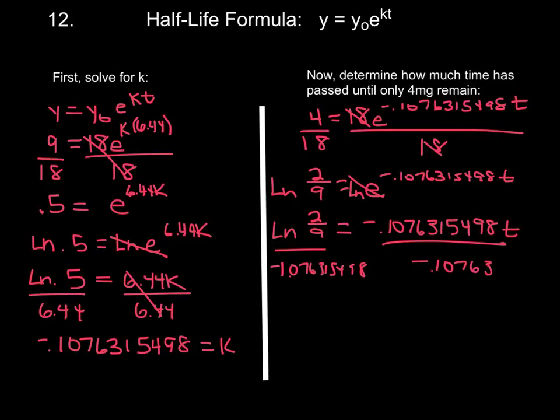Okay, so in your calculator you can just plug in ln of 2/9 divided by that decimal. And when you do, it gives you approximately 13.9743, and they want it rounded to the nearest day, so we're going to wind up with 14 days.